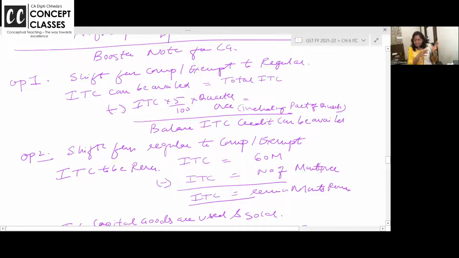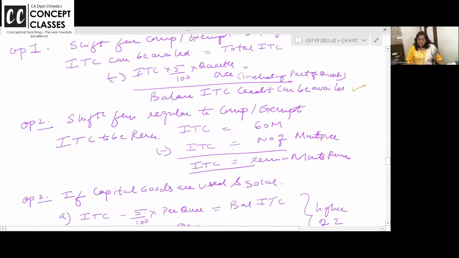तो जो ITC है, 5% per quarter or part thereof. Even if it is 25th June, still April, May, June will be considered as 1 quarter. 5% per quarter you will minus, and balance ITC you can take. This you will do when you are shifting from composition to regular, exempt to regular. The day exemption is removed, 1 day before, whatever is your stock of inputs, work in progress, finished goods, you can avail.